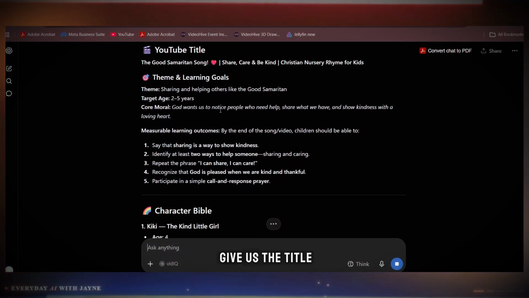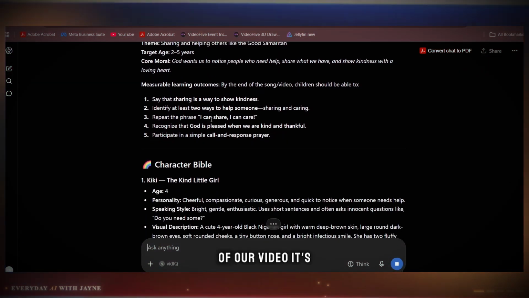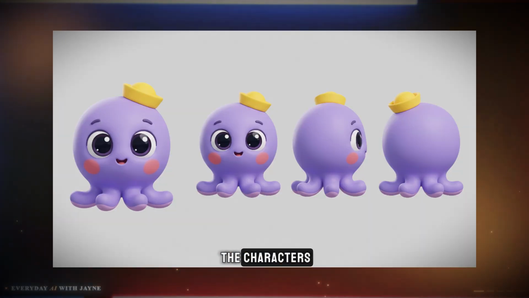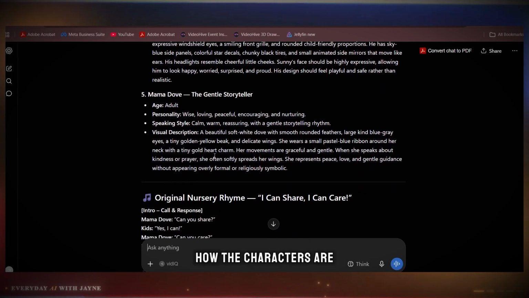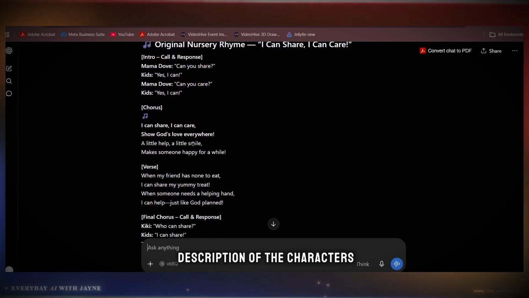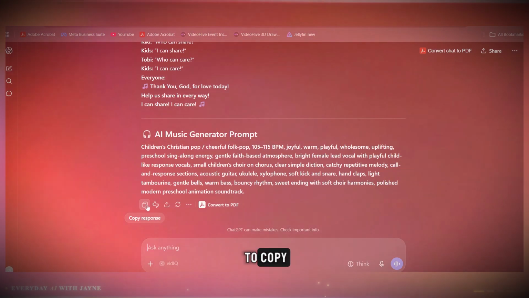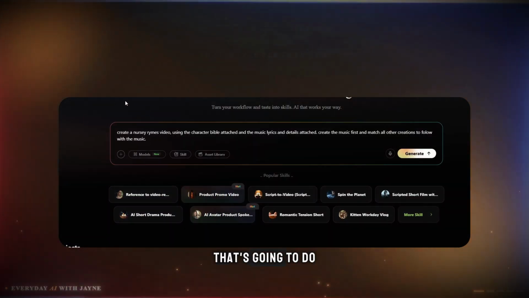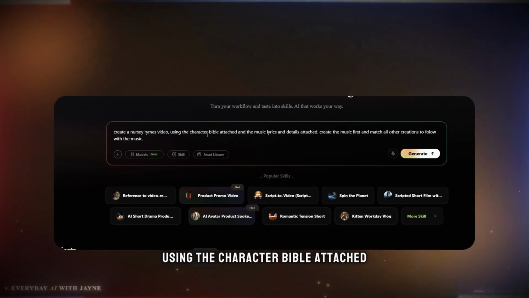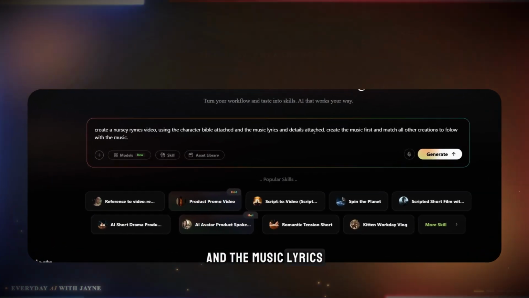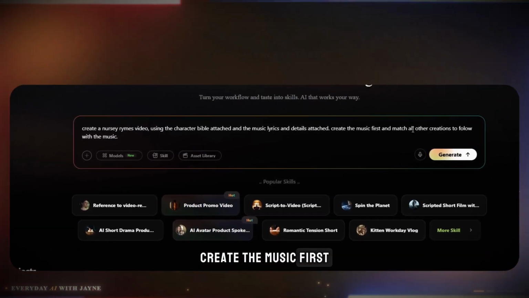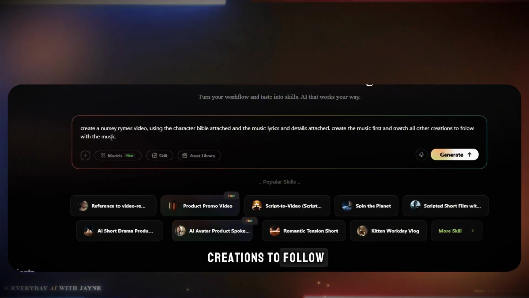It's going to now give us the title of our video. It's going to give us the characters that are supposed to be in our video, a description of the characters, and it's also going to give us the song. Okay, so this whole thing we are going to copy. So I'm going to open my AI tool that's going to do everything for me, and I'm going to write this line: create a nursery rhymes video using the character bible attached and the music lyrics and details attached. Create the music first and match all other creations to follow with the music.